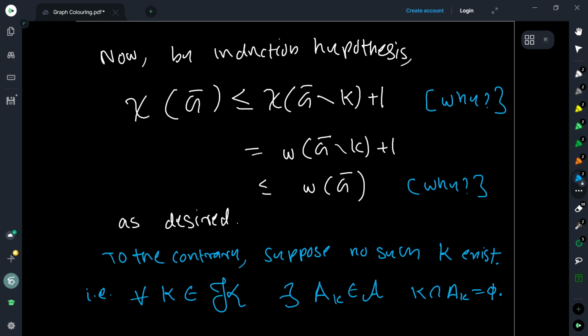Should I answer? Yeah, please. Yes. Each color class is an independent set, so each independent set can get one color. The maximum size of an independent set is alpha, so no color can be used on more than alpha vertices, and therefore the number of vertices divided by alpha is definitely a lower bound.